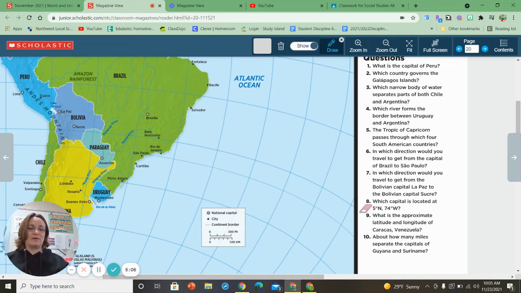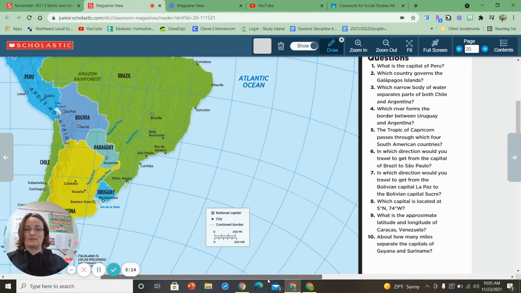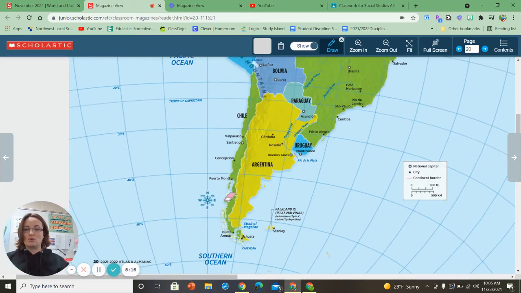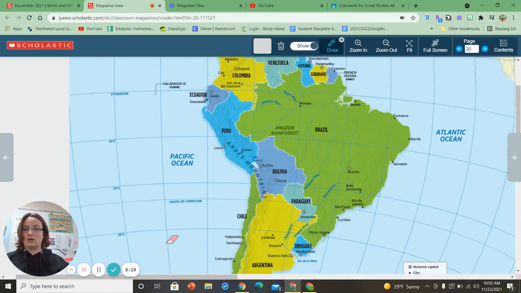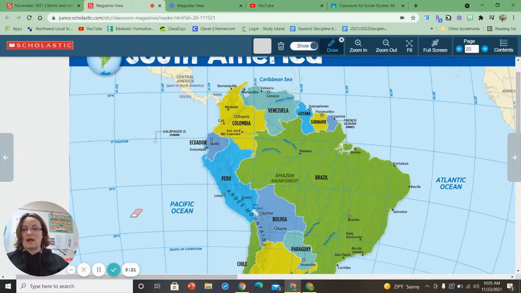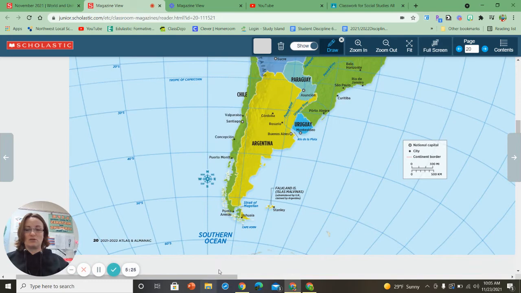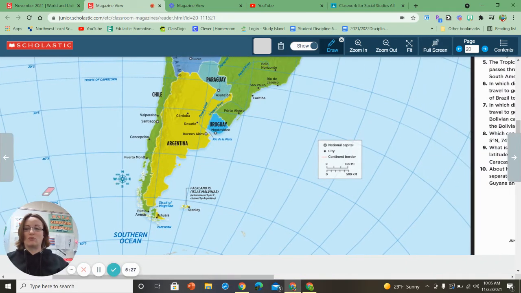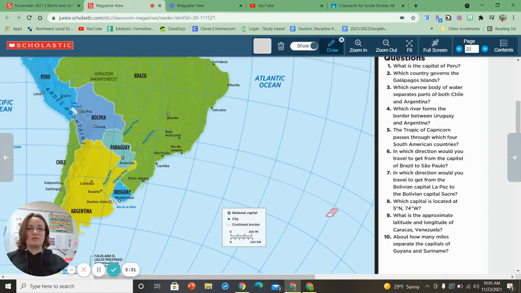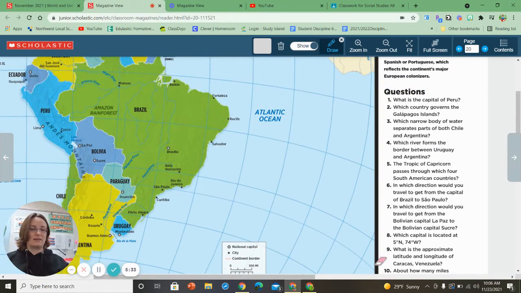Let's look here at number 8. Which capital is located at 5 degrees north, 74 degrees west? So how you're going to have to do that is you get your drawing tool, and you're going to need to look, because these change from south to the equator to north. Find out where 5 degrees north would be and run a line going all the way across. Now it's going to be in between because these are, I think, grouped by tens.